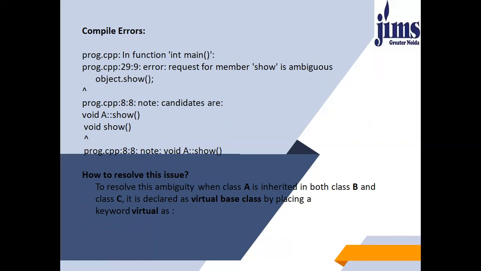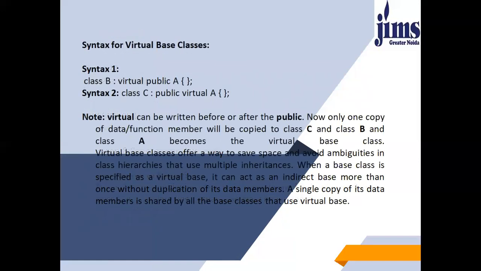To resolve this ambiguity, when class A is inherited in both class B and class C, it is declared as a virtual base class by placing the keyword virtual with class A. The syntax for virtual base classes can be like this: virtual public A or public virtual A. Both are fine. Virtual can be written before or after public. Now only one copy of data or function member will be copied to class C and class B, and class A becomes the virtual base class.